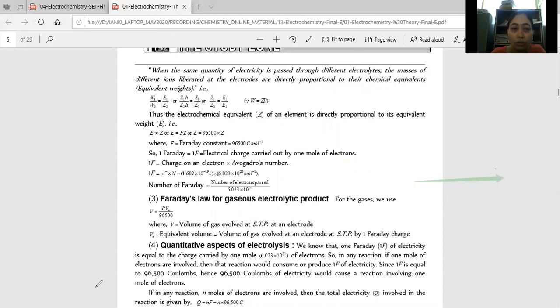Okay, so this is the basic amount of the product. Now if there are two or more different electrolytic cells, according to the first law, W is directly proportional to Q, so W is equal to ZIT. When the same quantity of electrons is passed through different electrolytes, the masses liberated at the electrodes are directly proportional to their chemical equivalent weights. So, according to the second law, W is directly proportional to E, the chemical equivalent weight.